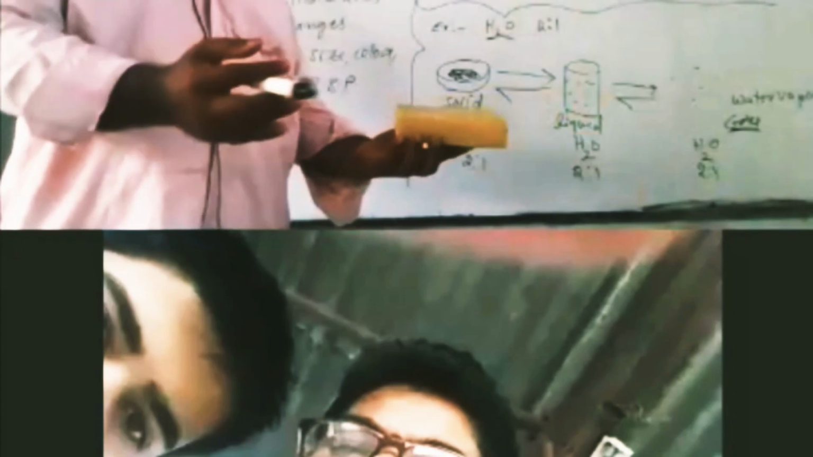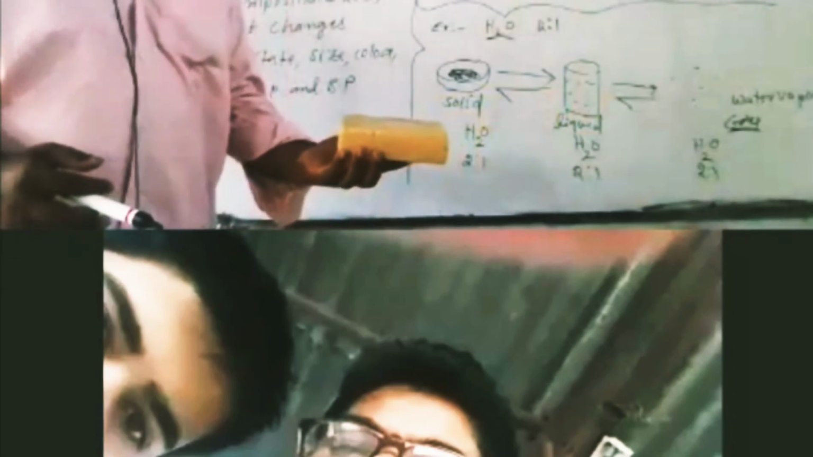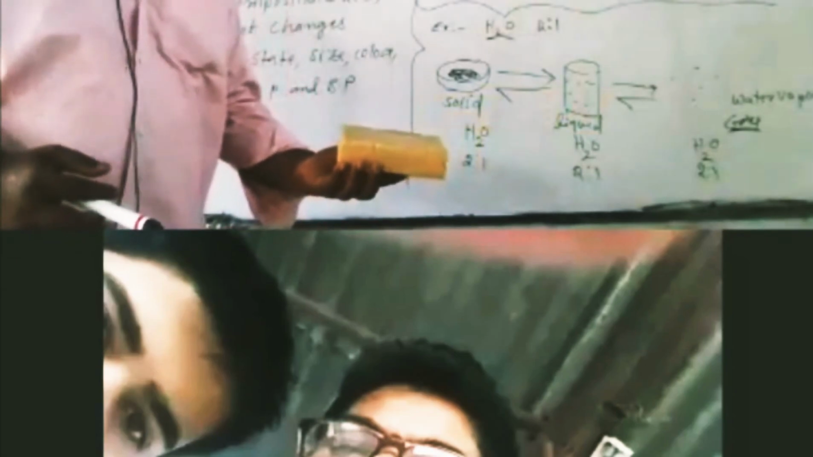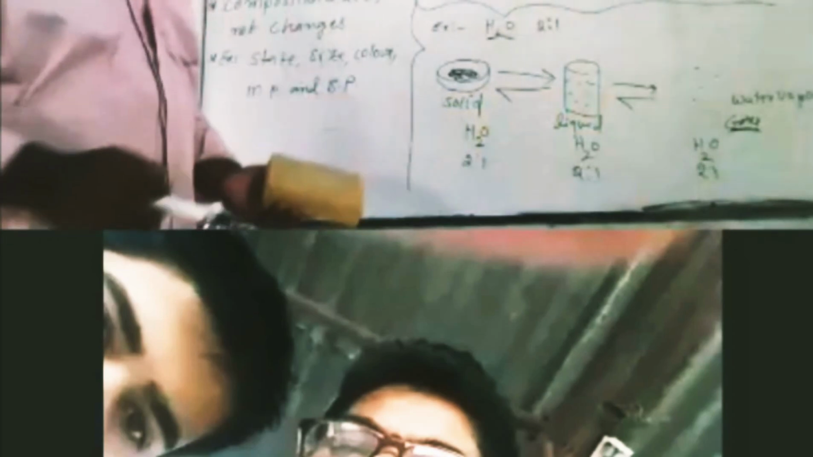Suppose you take size, for example this duster. You know this duster has this size. Just press it and the size will change. When you remove your hand, the size comes back to the same. So this is also one type of temporary and physical change.